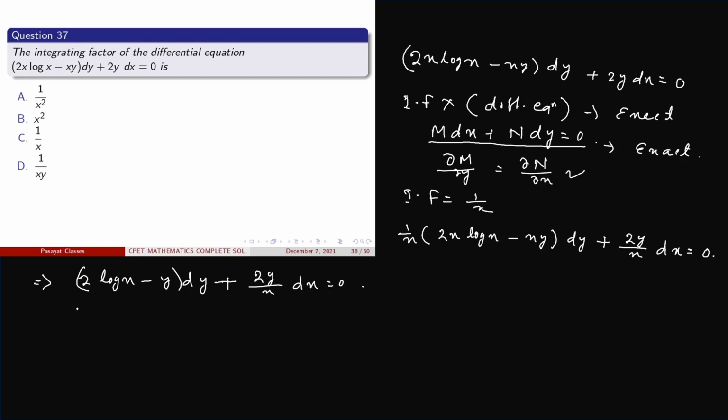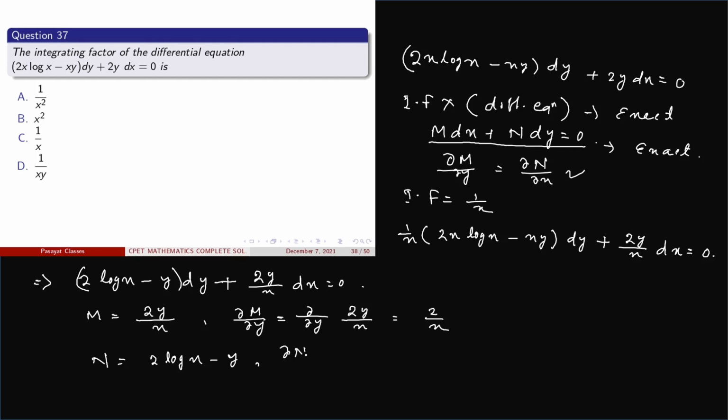Now in this case, M = 2y/x, and ∂M/∂y = ∂/∂y (2y/x) = 2/x, and N = 2 log x − y. So ∂N/∂x = ∂/∂x (2 log x − y) = 2/x.